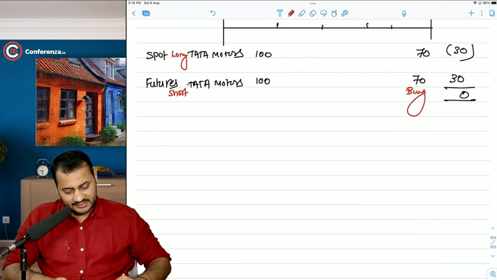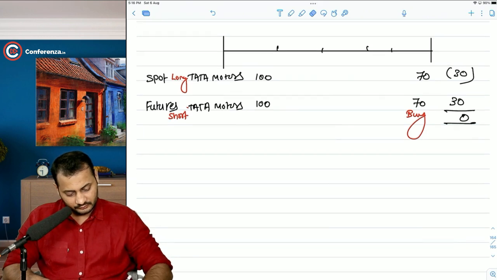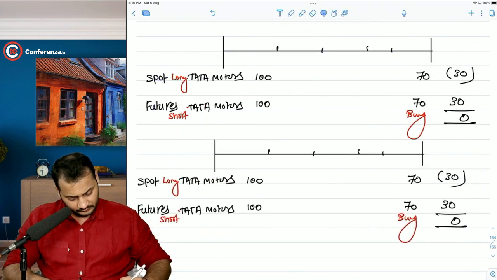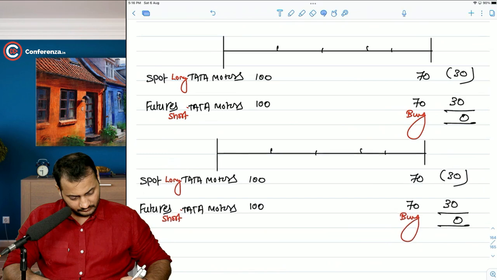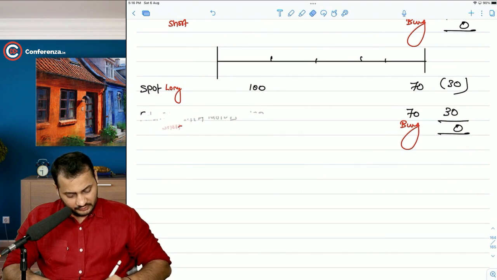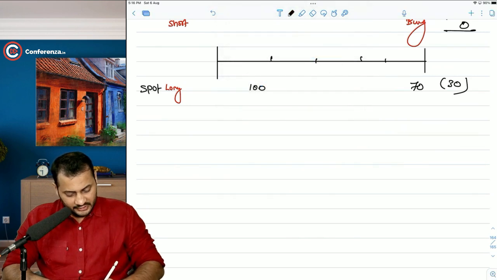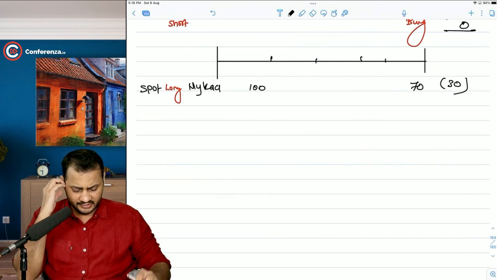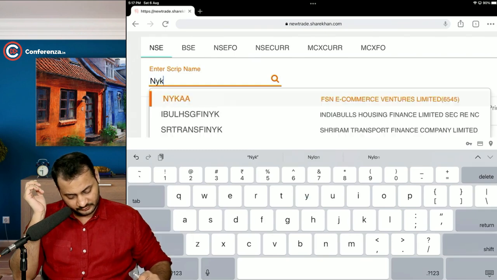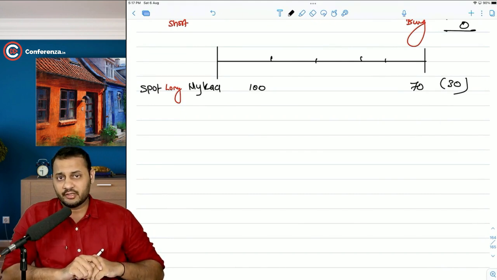Right. Now, let's change the stock from Tata Motors to Nykaa. Let's change the stocks. Let's say you have purchased Nykaa shares. I think it's K-A-A or double K. Let me just first confirm. I'm pretty much confused with that. Yeah, K-A-A. Okay. So we have Nykaa shares worth 100 rupees in our pocket in the cash market,